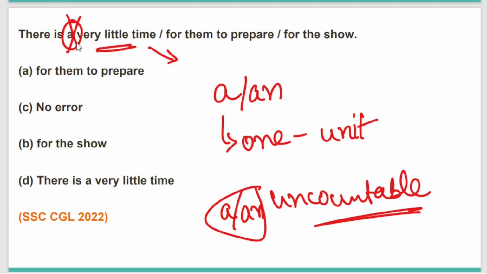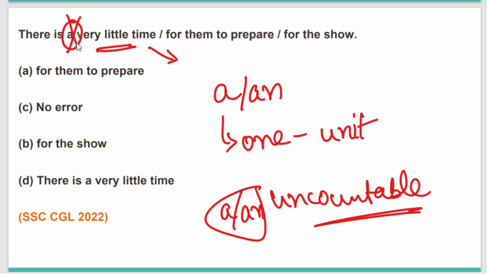That is, a show is going to be held for which certain time is given to them, and that is very short. We cannot use the letter a. But you will also find certain sentences where it will be given to you a very little time. That means very less amount of time, very small or very tiny, very minute amount of time. You will also find such kind of lines in storybooks or in any descriptive thing that you're reading. Now those are actually literally correct but grammatically incorrect.